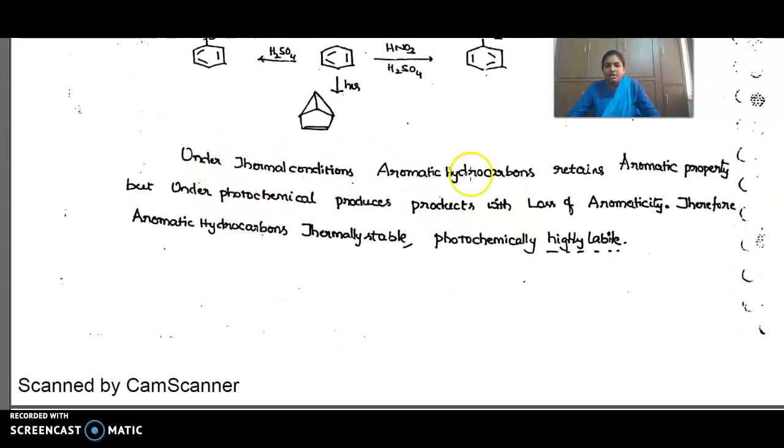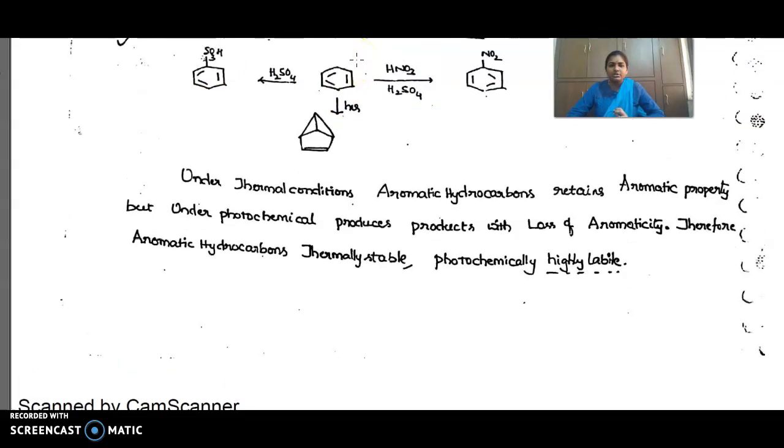Under thermal conditions, aromatic hydrocarbons retain aromatic properties, but under photochemical conditions, products form with the loss of aromaticity. Therefore, aromatic hydrocarbons are thermally stable and photochemically highly labile. If you do a thermal reaction, there won't be any change in the aromatic ring. Substitution occurs, and hydrogen will be substituted with other groups.